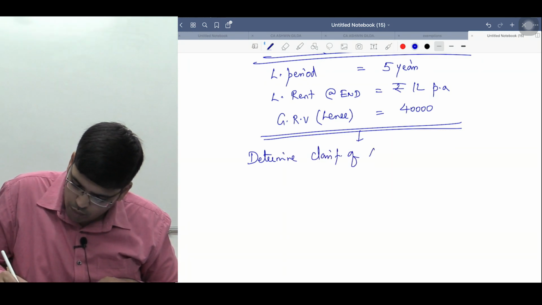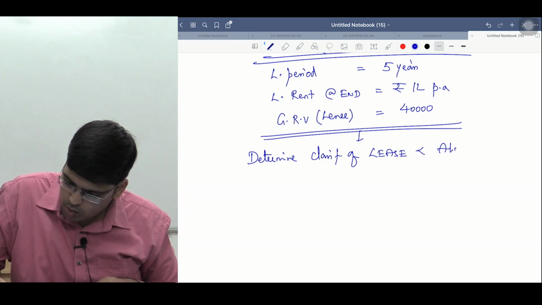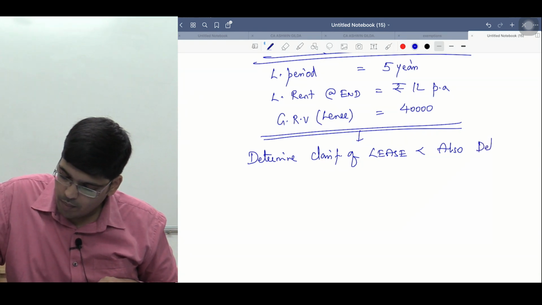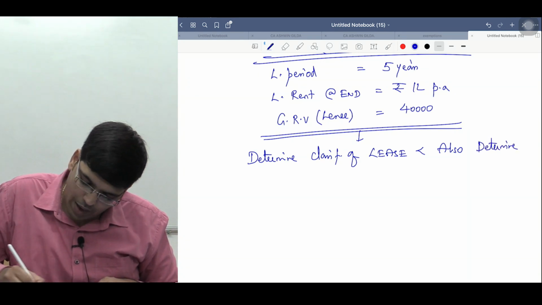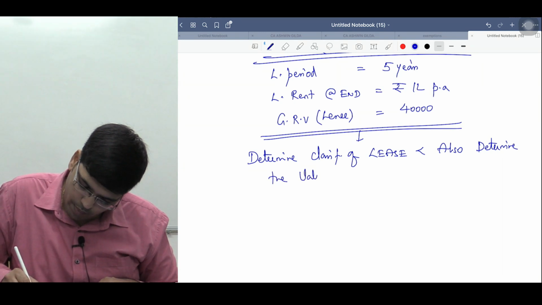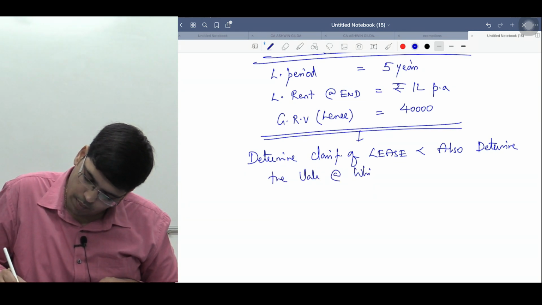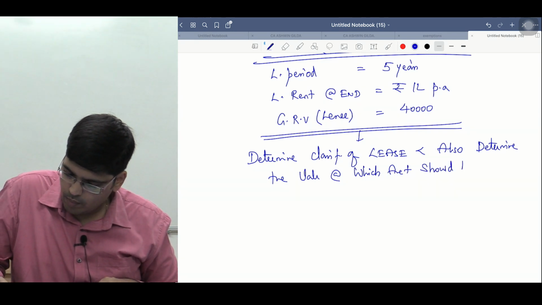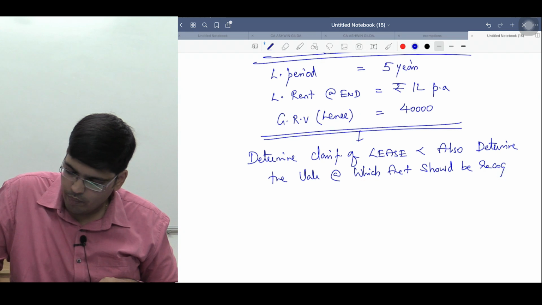Therefore, in this example, determine the classification of lease and also determine the value at which the asset should be recognized. The asset should be what, sir?